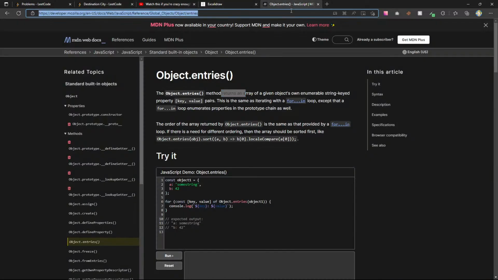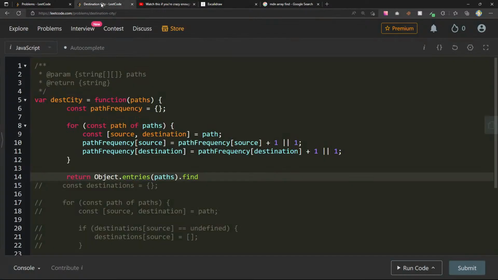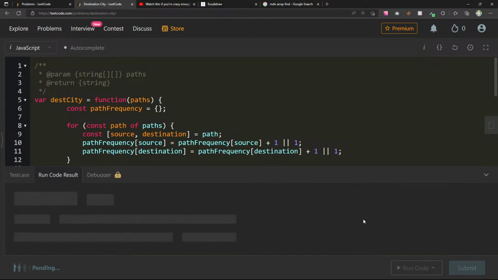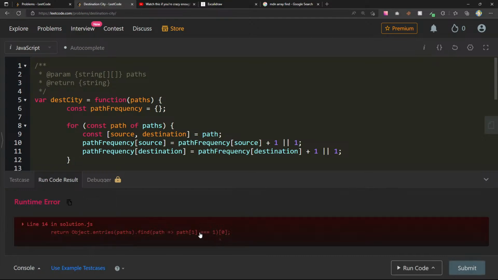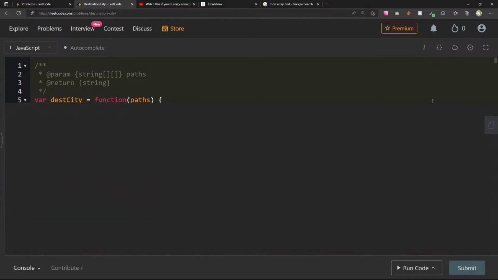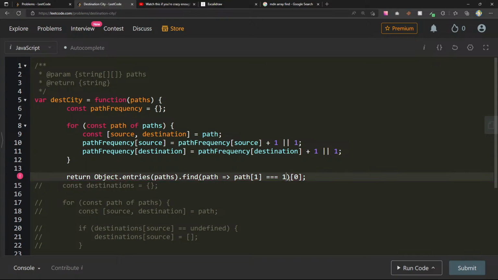I think it's find, like MDN Array find, first element that provides the testing function. So I want to find a path where path at 1 equals 1, and this is source destination. I wonder, I know this looks crazy, but I'm just so curious. Path 0. Yeah, undefined reading 0. Path of 1 equals 1.